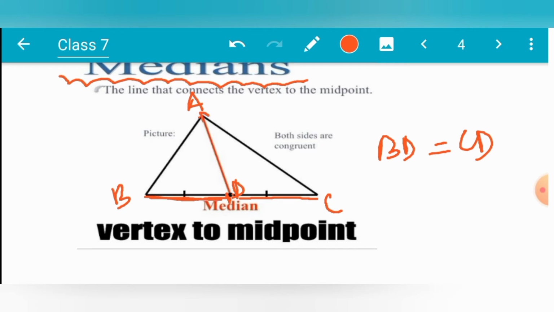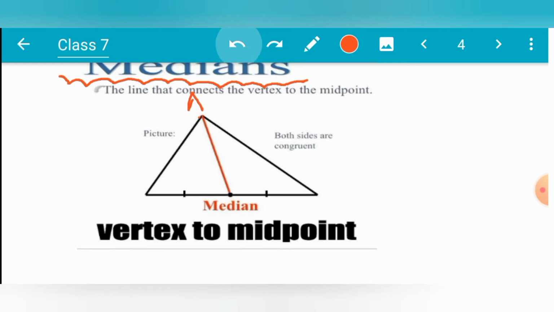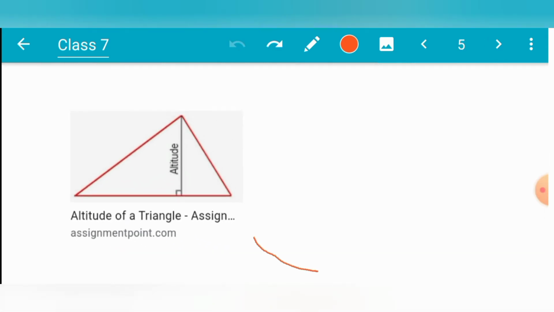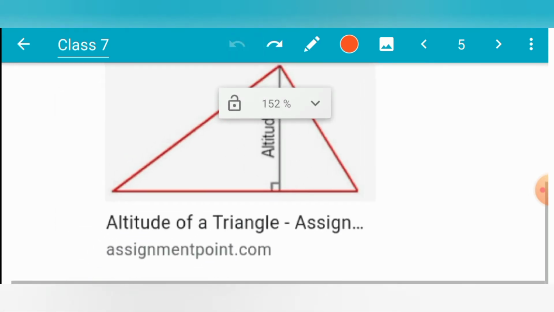So the line joining the midpoint of one side of a triangle and the opposite vertex is known as the median of the triangle. Understood? So the median of the triangle given here, we can see this is a median. This line is known as median, from the vertex to the midpoint of the opposite side. Now another new term you will come to know this time is altitudes.